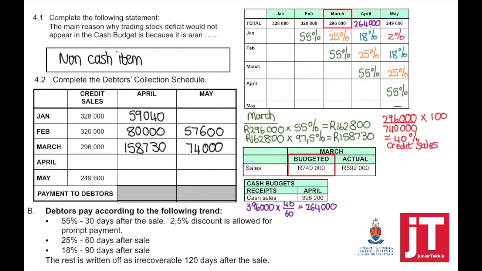Once we've got the total credit sales for April, we can now calculate what we expect to collect in May. But a reminder, you first need to calculate the 55%. And of that, we expect 97.5% of the amount to be collected. For May, there will be no calculation.